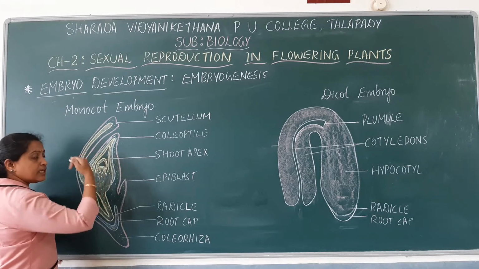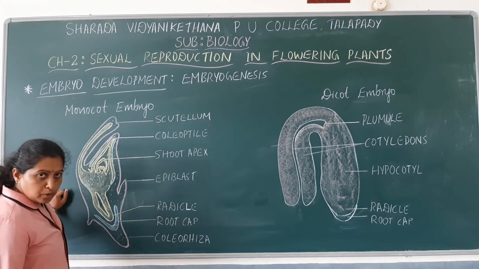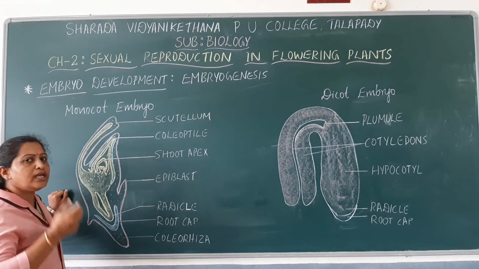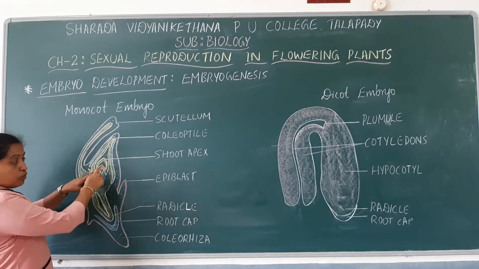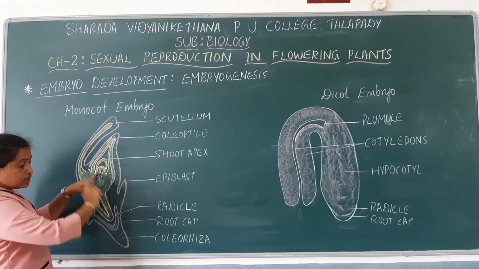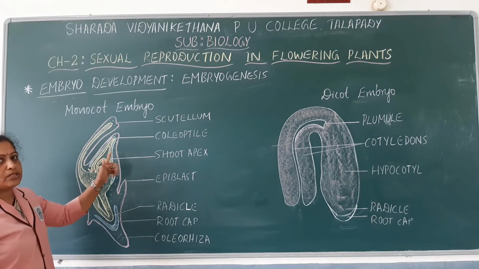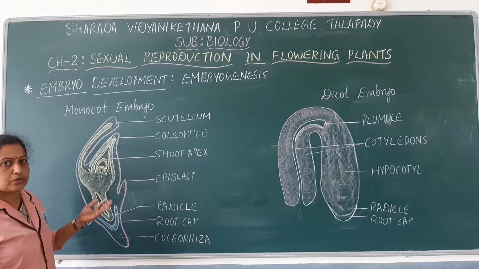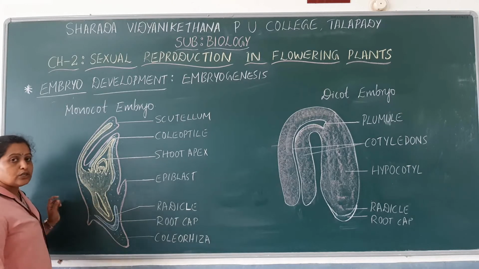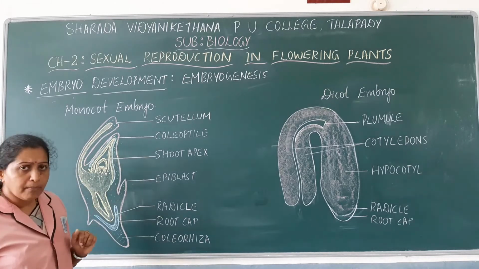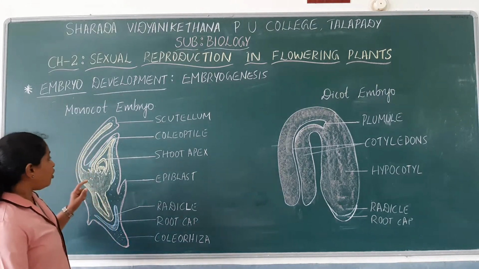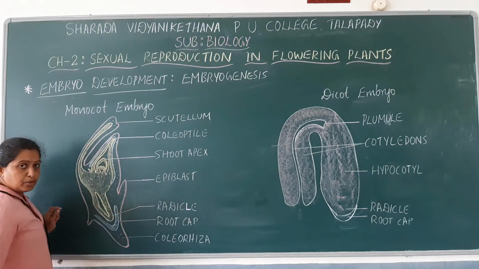Epicotyle always terminates with plumule. So plumule is the hollow foliar structure, or the shoot which in future becomes the shoot apex or the shoot system.